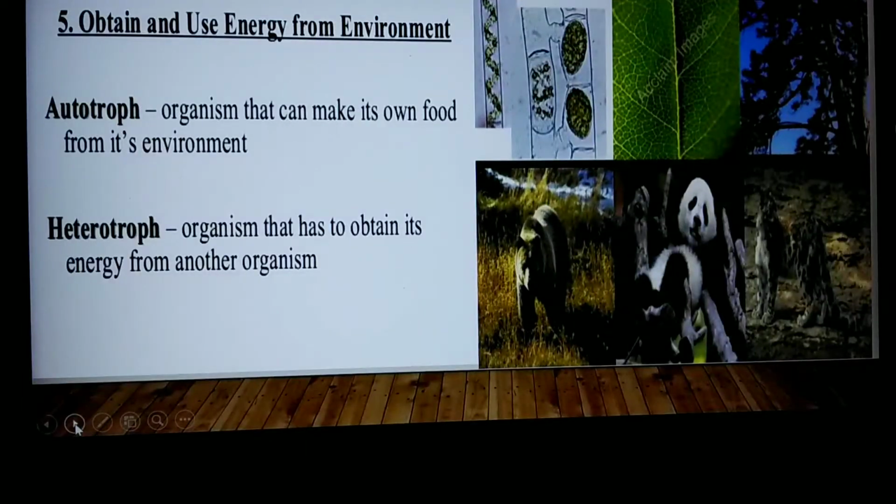Once again, based on how they obtain energy from the environment, all living things can be categorized into autotrophs and heterotrophs. Organisms that can make their own food from their environment are called autotrophs, whereas organisms that obtain their energy from other organisms are called dependent or heterotroph organisms. Examples of autotrophs are Spirogyra and green plants, and heterotrophs are the animals which get their energy from eating other organisms.